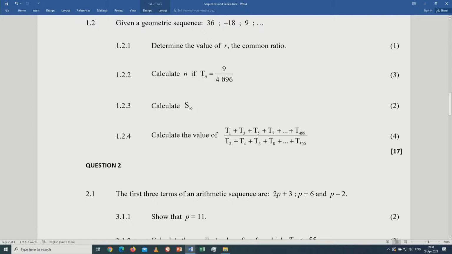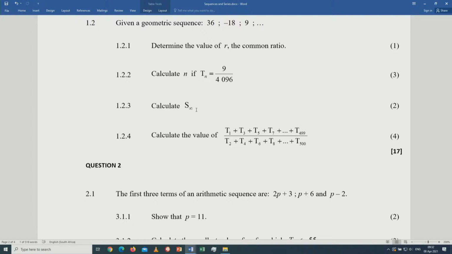1.2.3, calculate the sum to infinity. For us to be able to determine the sum to infinity of any geometric series, that series must be convergent. A convergent geometric series is a series in which r is greater than negative 1 but less than 1. Go back to your books and do a little bit of revision on sum to infinity. You'll see there is a very important condition: for a series to be convergent, r must be greater than negative 1 but less than 1.